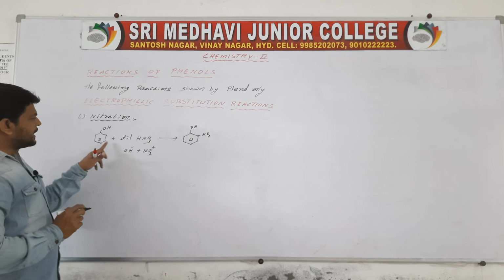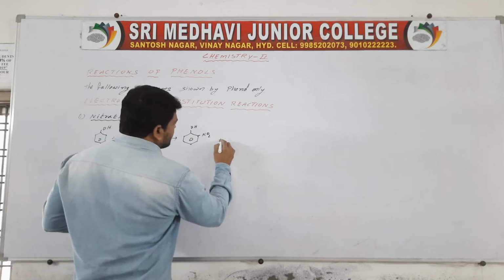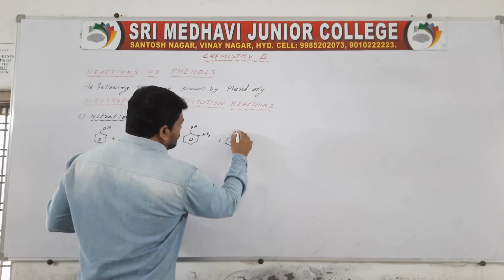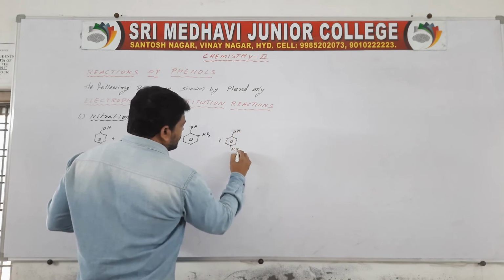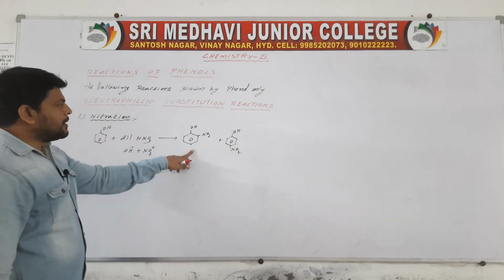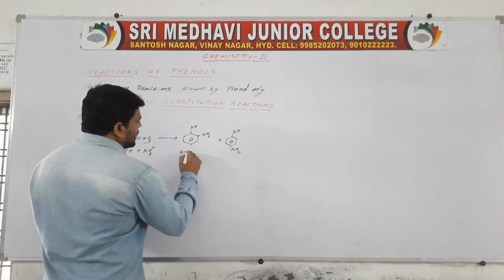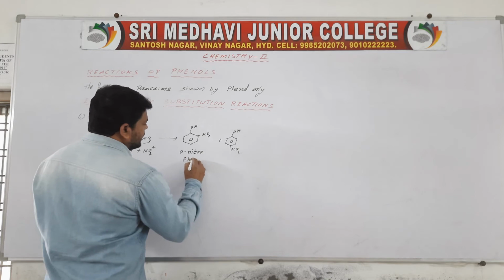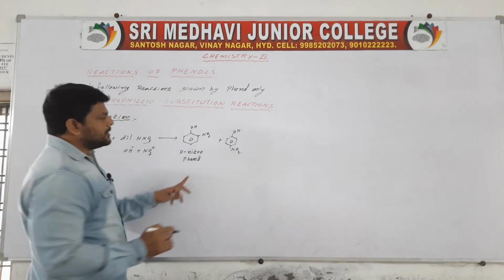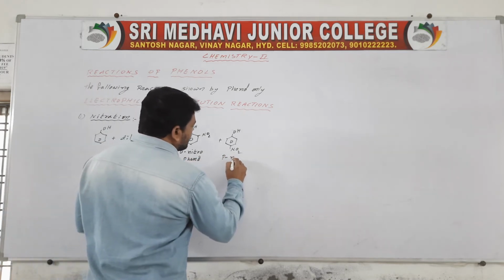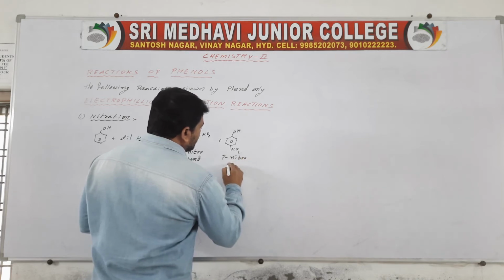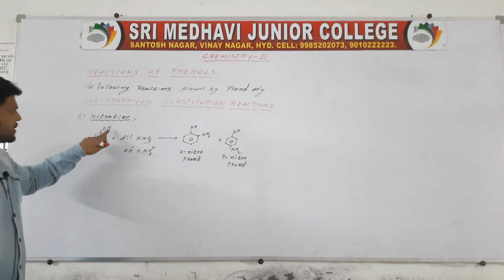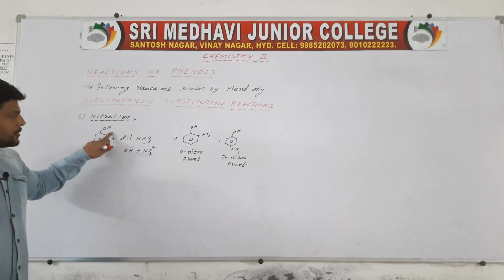If it attacks at the para position, then OH and NO2 is formed. The name of this molecule is ortho-nitrophenol. The name of this molecule is p-nitrophenol.